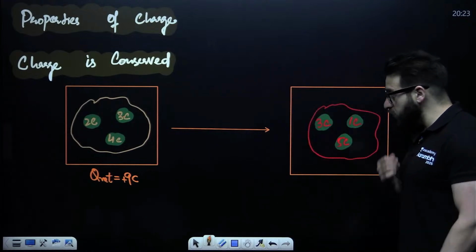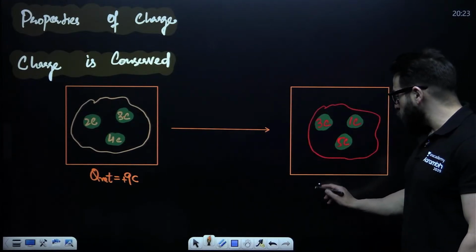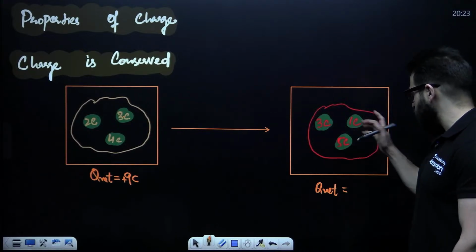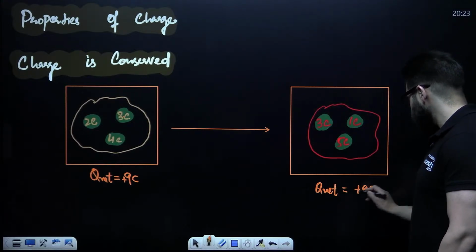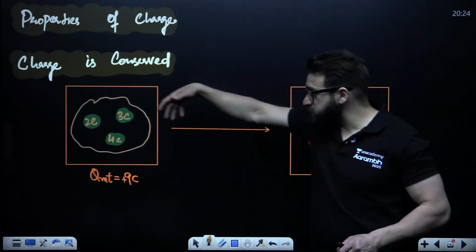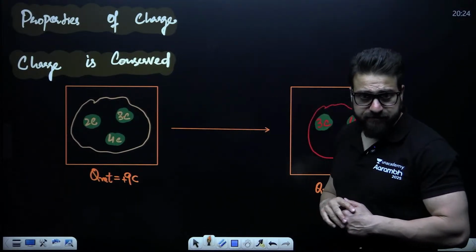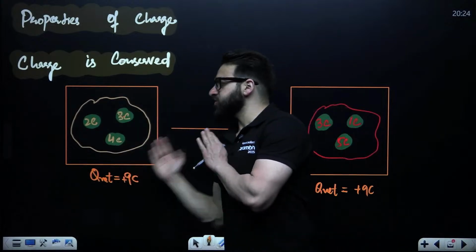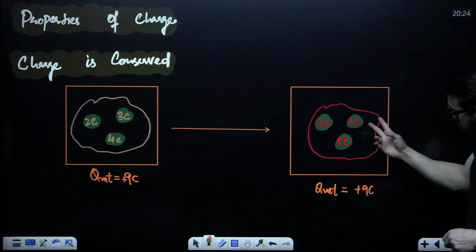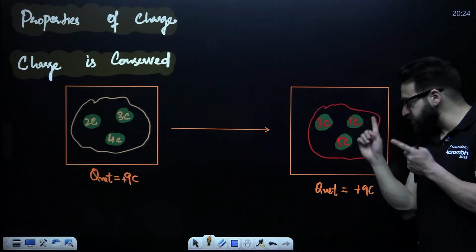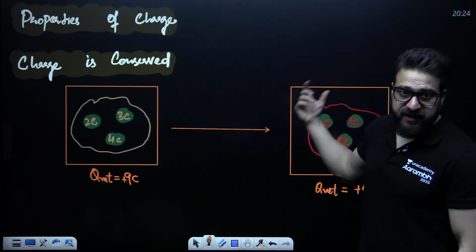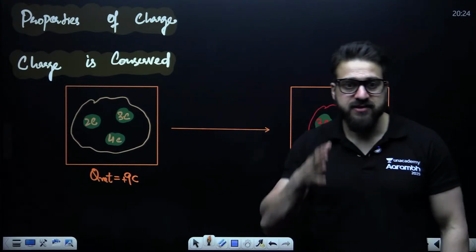And on this third ball, 5 coulomb. If I ask you what is the net charge inside this box, 5 plus 3 is 8, 8 plus 1 is 9, plus 9 coulomb. Can I say the net charge of this system is conserved? Whatever is the net charge initially, same is finally. No doubt the spheres inside have shared the charge between each other. But the net charge remains conserved.